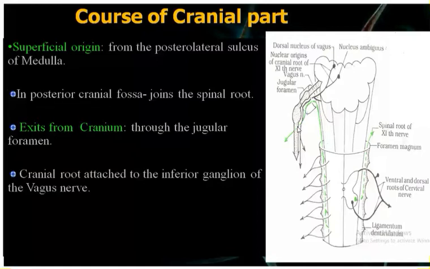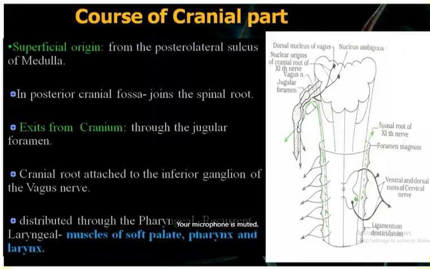Yes, ma'am. Now next, this cranial part of the accessory nerve will innervate the pharyngeal muscles, the muscles of the soft palate and the larynx through the vagus. Okay. Now next, let's see the spinal part of the accessory nerve.